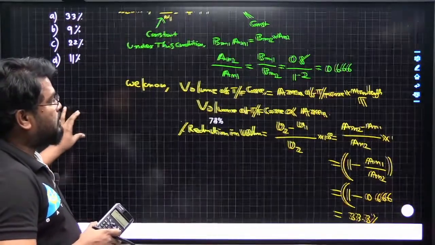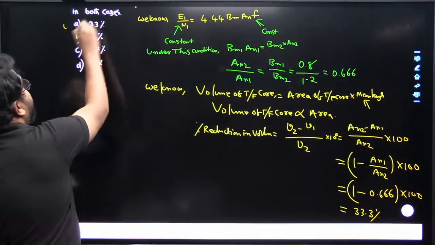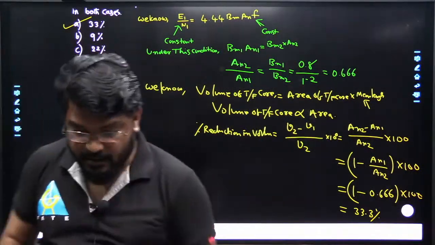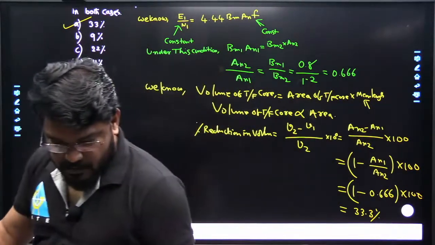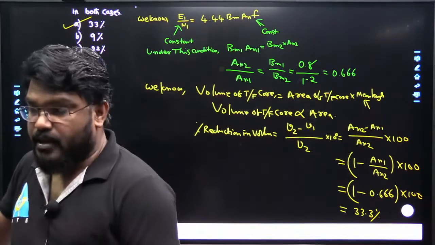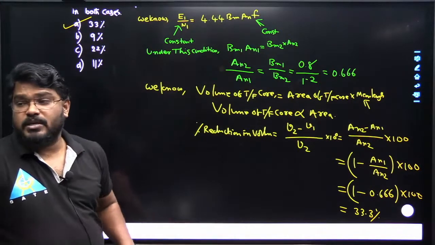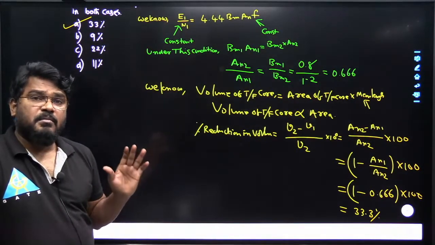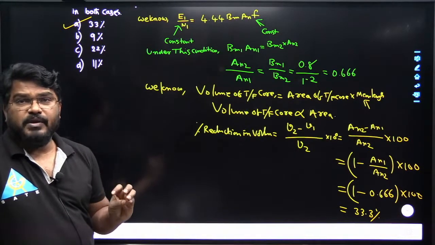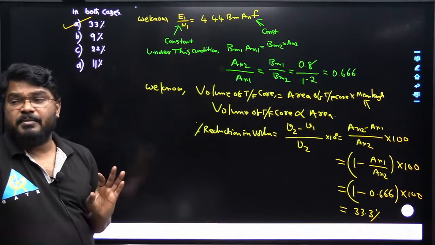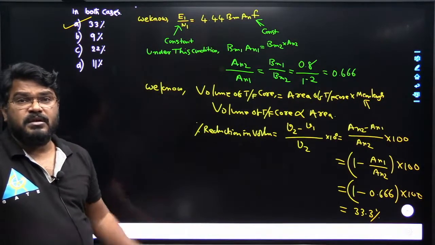So, have we got it? What is the answer for this question? 33%, actually 33.3%. Very good. Salman, you got the answer. And Param also got the answer, 33.3%. So these are all possible questions from the EMF equation of the transformer. How do we derive the EMF equation? What are the observations from the EMF equation? And some problems based on the EMF equations of transformers.